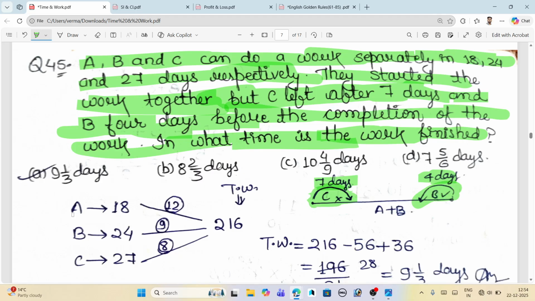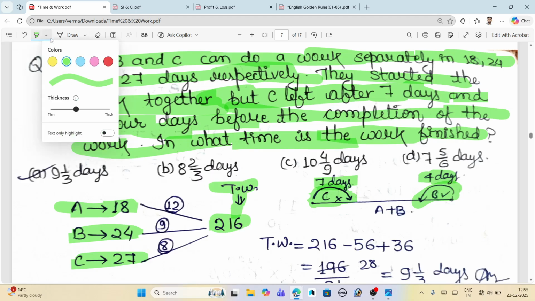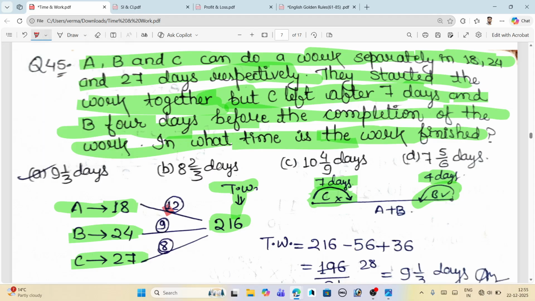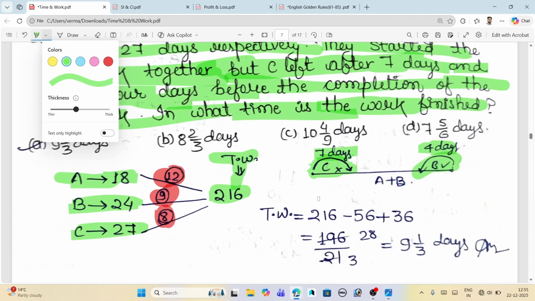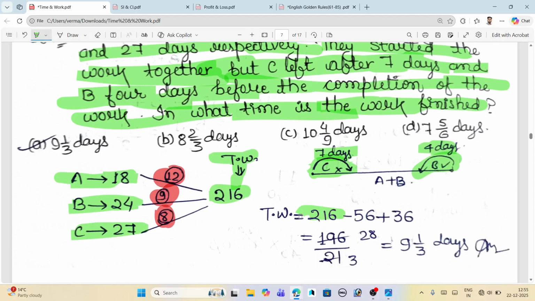Our approach is to take the LCM of 18, 24, and 27. What we will get is 216, that is the total work. And how we will get the efficiency? You obviously know it. Efficiency of A is 12, efficiency of B is 9, and efficiency of C is 8. So our total work is 216, subtracted by 56. And from where do we get 56?